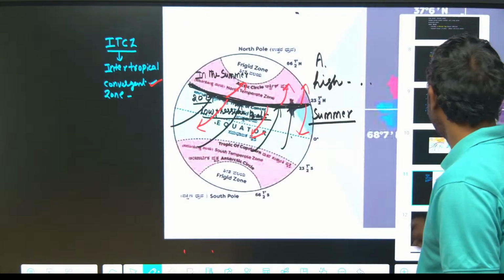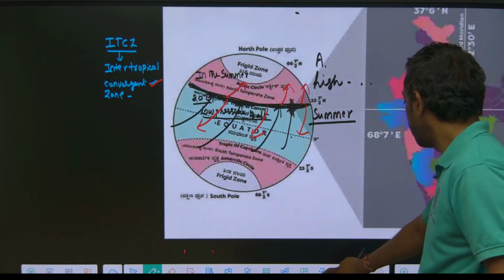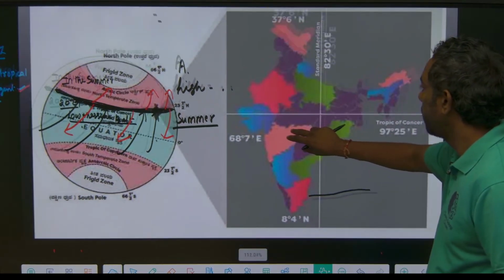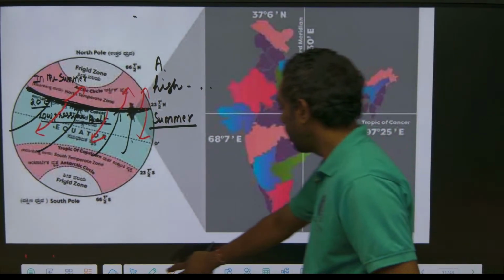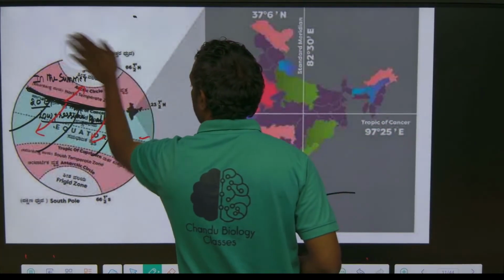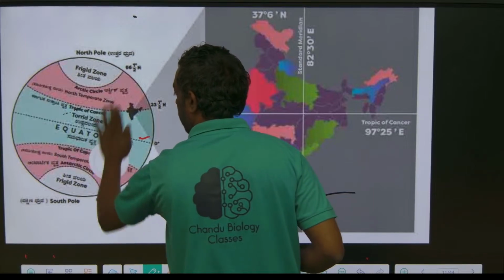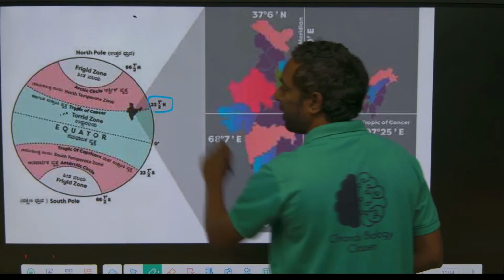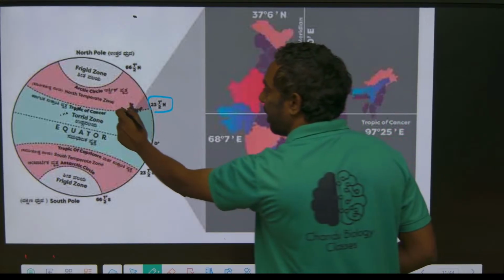8 states. India is a tropical country at 23 and a half north.